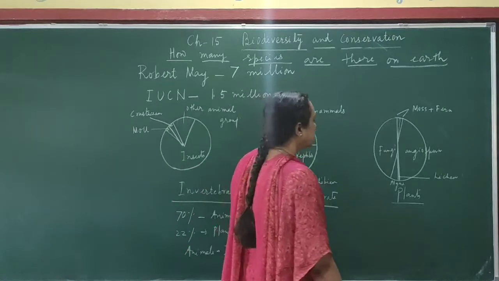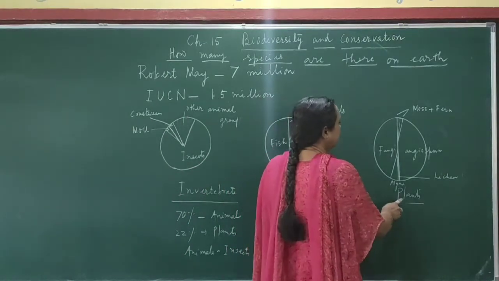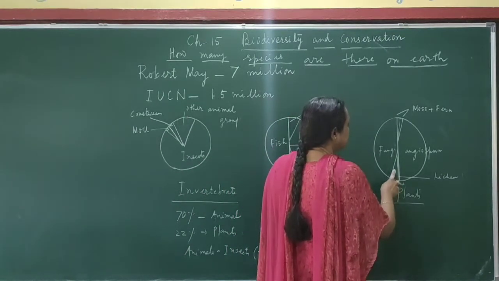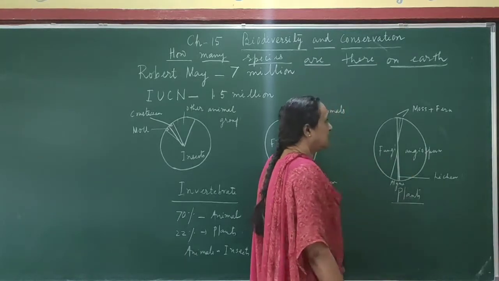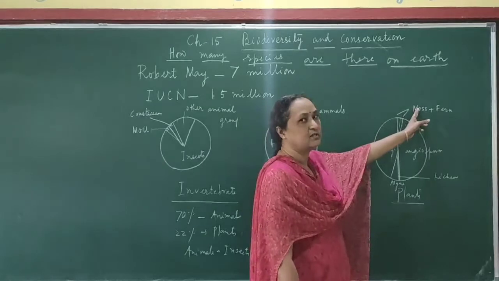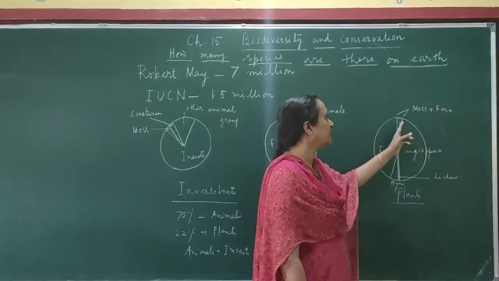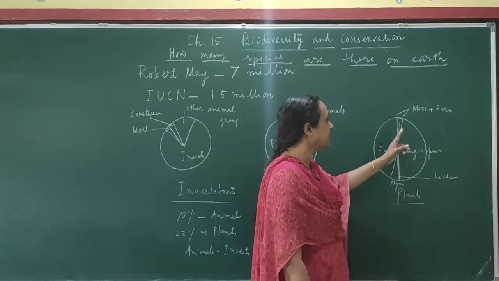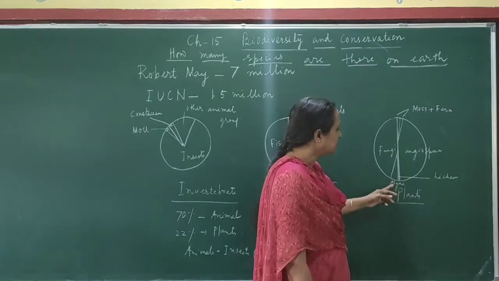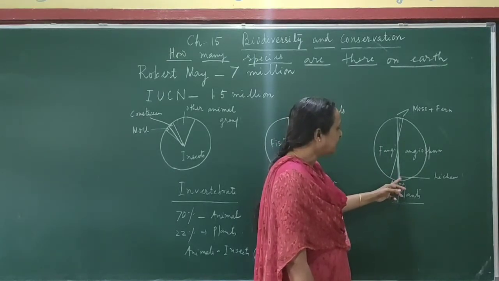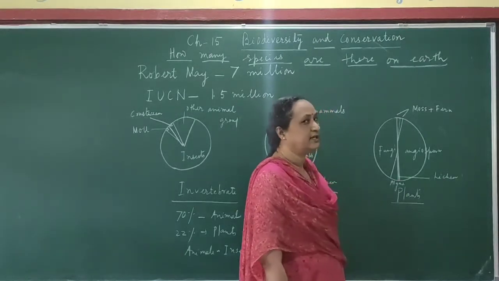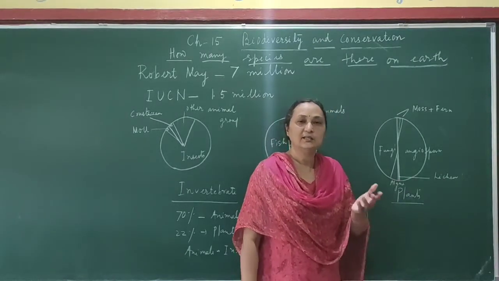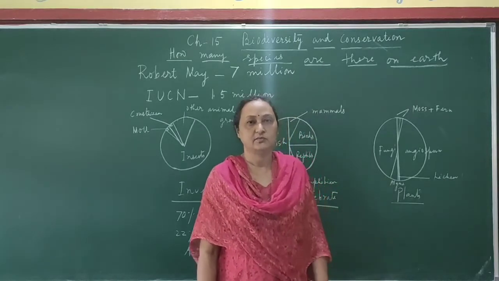And the third one, here you see the plants. In plants you can find the maximum numbers are in fungi and angiosperms. Then the moss, which is a bryophyte, and fern, which is a pteridophyte, the number is very less. Here you see the diagram of the figure. Here also you see the algae and the lichen, they are very less in number. So even in plants you can find the number of fungi and angiosperms are maximum.